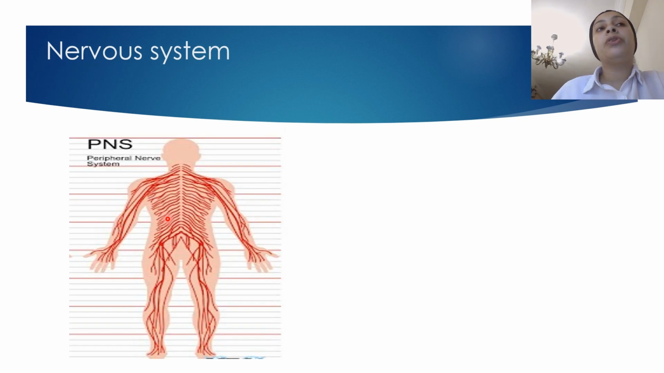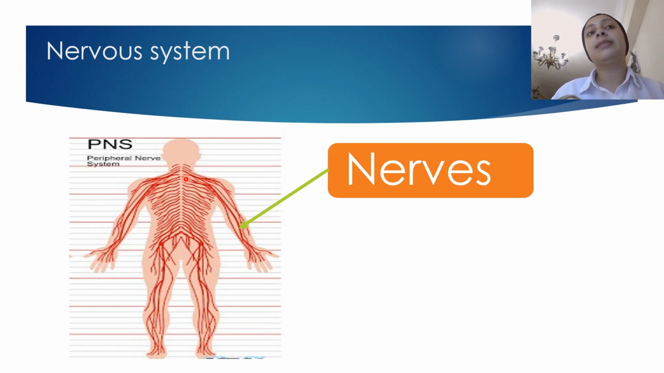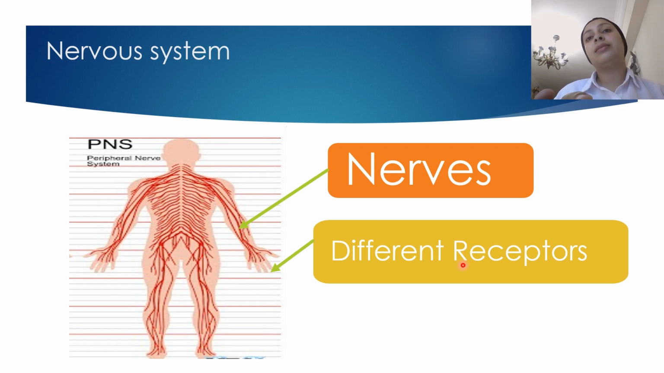The second part is the peripheral nervous system. It consists of, first, our nerves, which, as you can see, extend and spread along our body. Then we have a very tiny and very specialized structure called receptors. We are going to explain it later. For now, our peripheral nervous system consists of nerves and receptors.